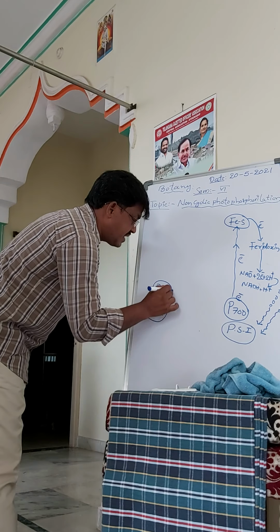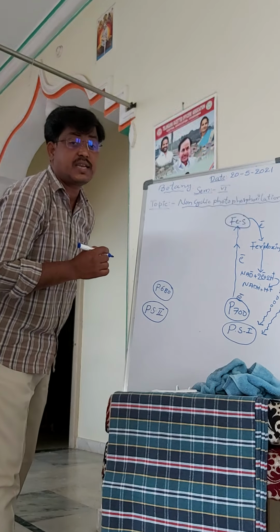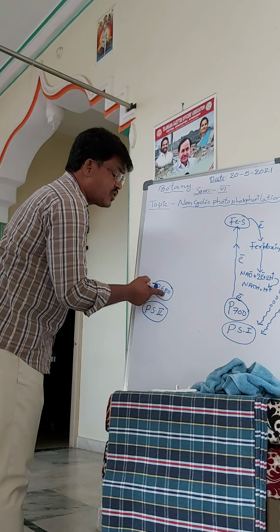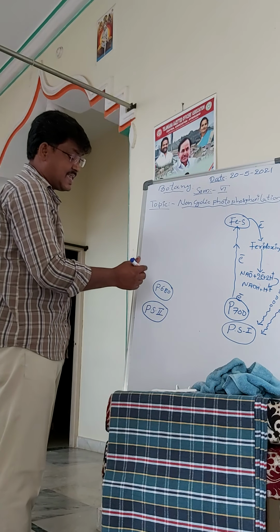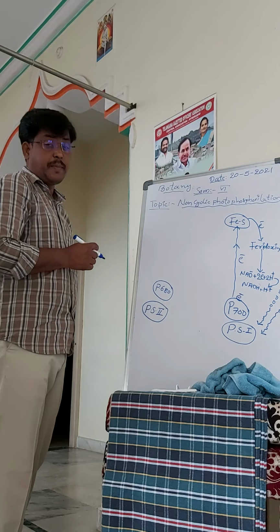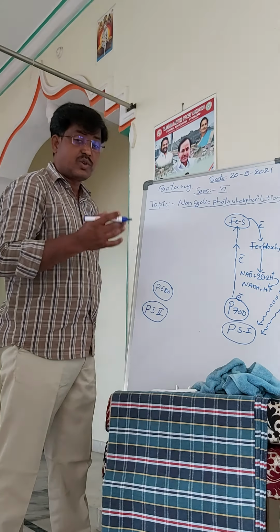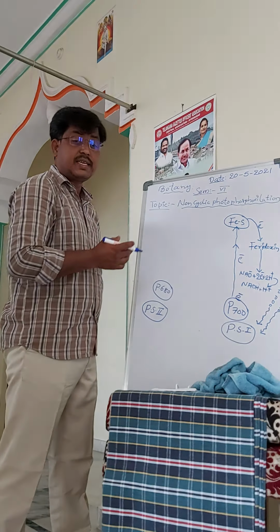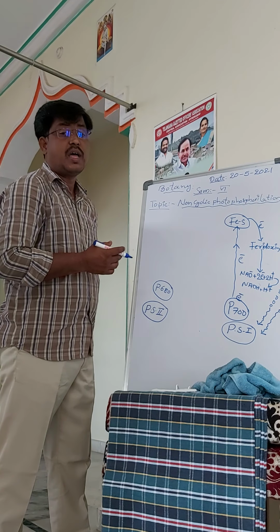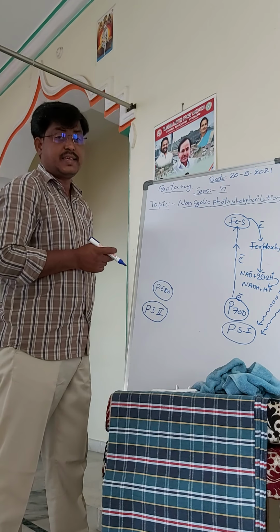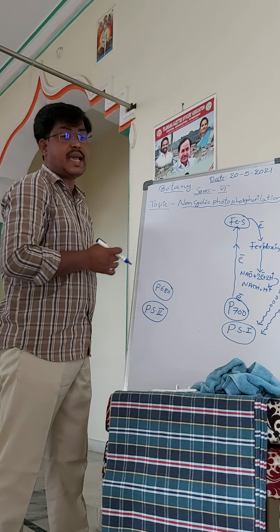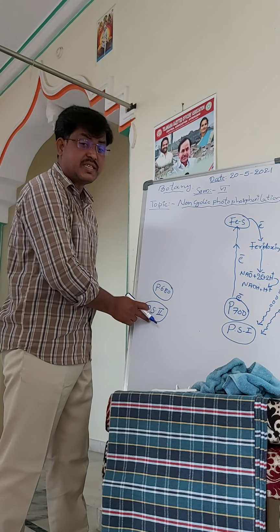So P680 is the reaction center. It is also a chlorophyll A pigment. It would like to receive the 680 nanometer wavelengths of the spectrum, hence it is called P680. So it can act as a reaction center in photosystem 2.